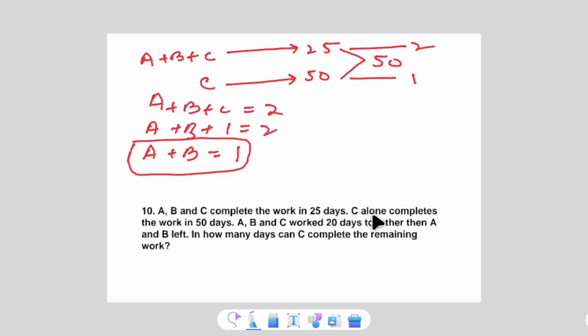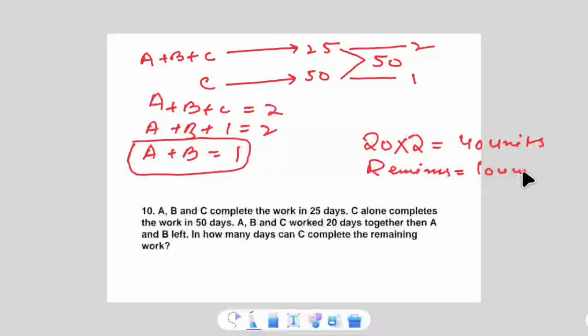Now C alone completes the work in 50 days. A, B and C worked together for 20 days, which means 20 into A plus B plus C's efficiency, which is 2, so they completed 40 units of work. Remaining work is equal to total work minus the work done. The work done is 40 units. 50 minus 40, the remaining work is 10 units.